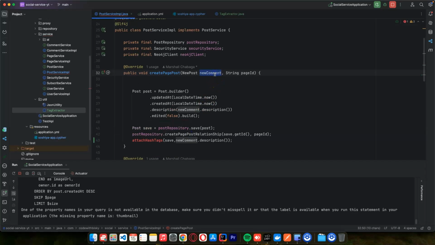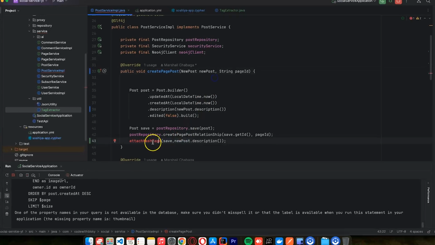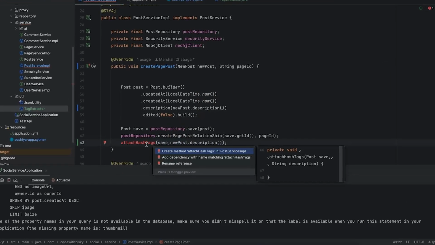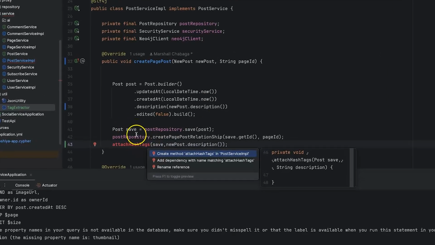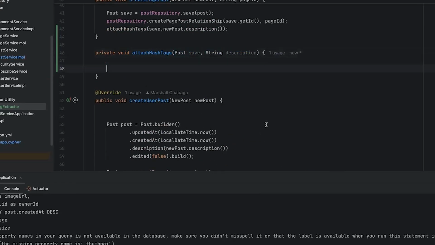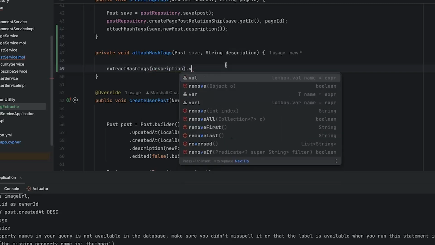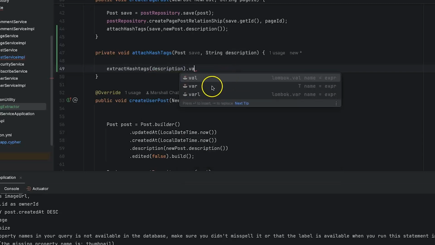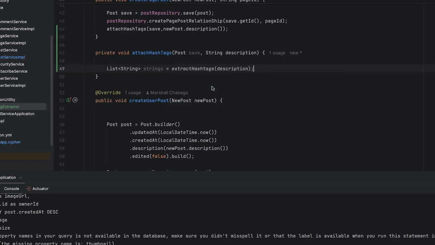Let me refactor here. Then I will attach hashtags from this post. From our method extract hashtag, I'll just say description, and I will get this list of hashtags that has been extracted from our description.